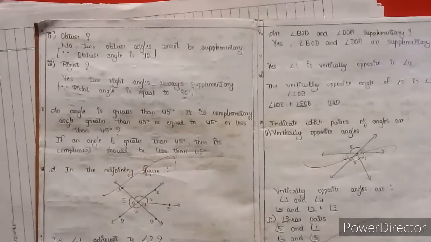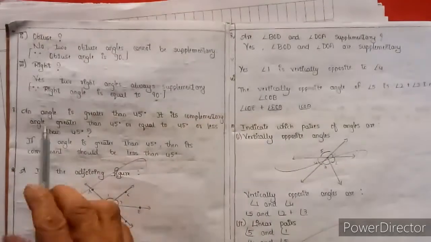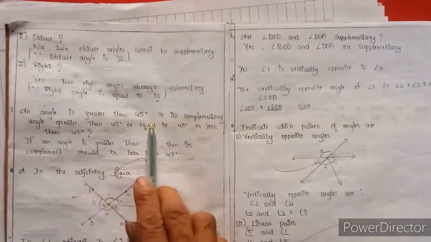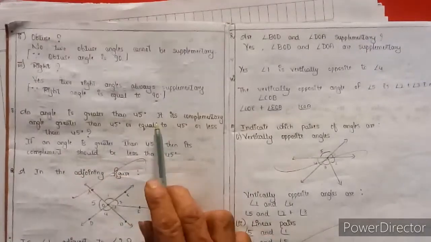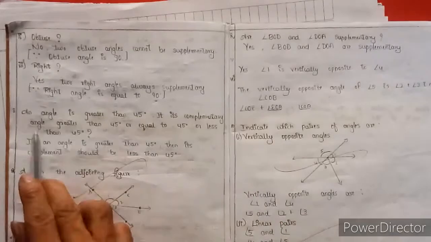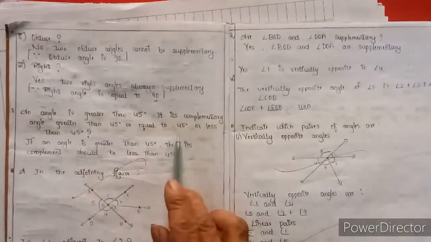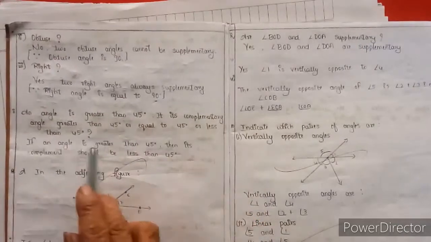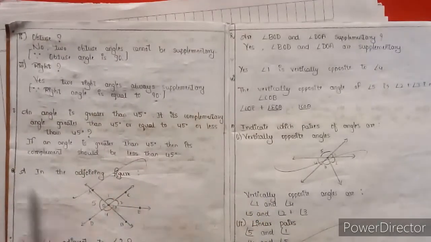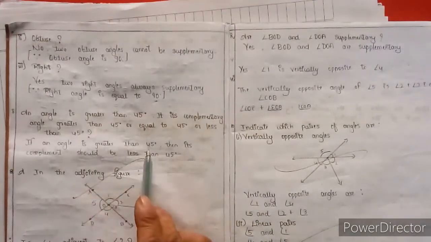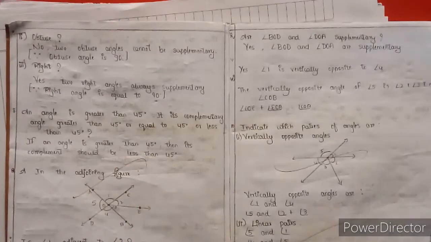The eighth one: an angle is greater than 45 degrees, that is given. It is complementary. Is the angle greater than 45 degrees, equal to 45 degrees, or less than 45 degrees? If an angle is greater than 45 degrees, say 50 degrees, then the other angle should be less than 45 degrees, and the angles make complementary.